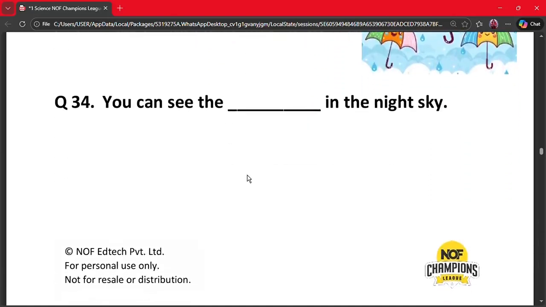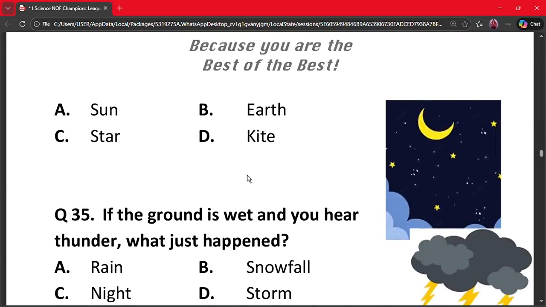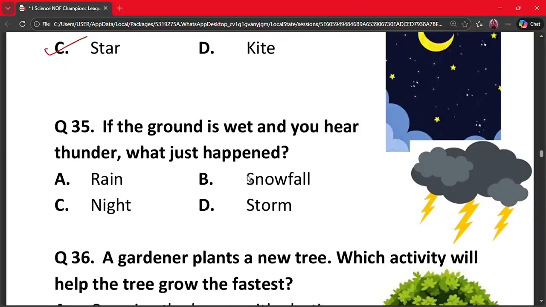Next question is question 34. You can see the dash in the night sky. A. Sun, B. Earth, C. Star and D. Kite. The correct answer is option C. Star. Stars are visible in the night sky. Therefore, option C is the correct option.